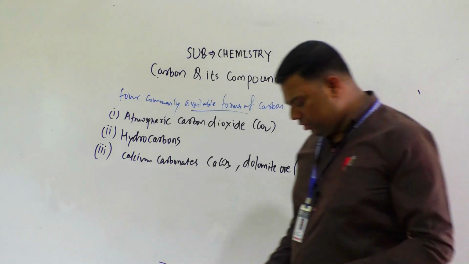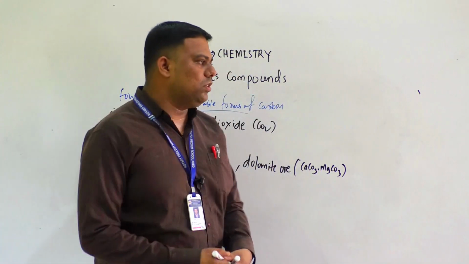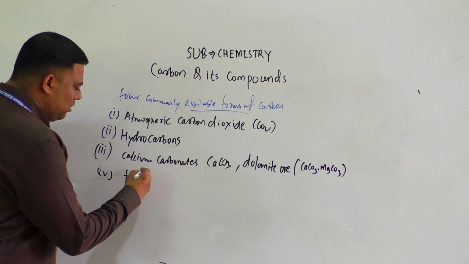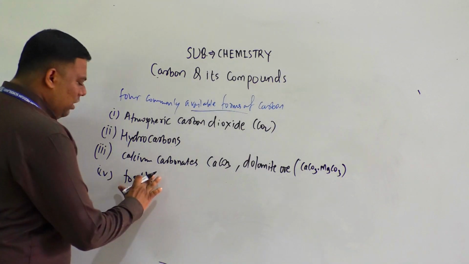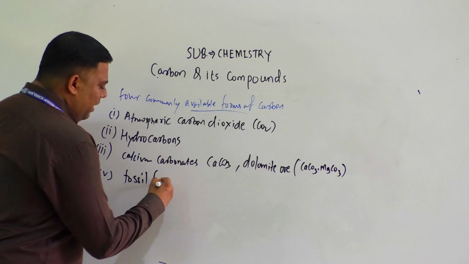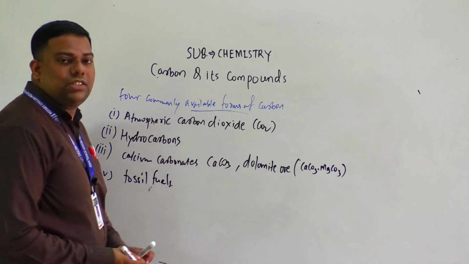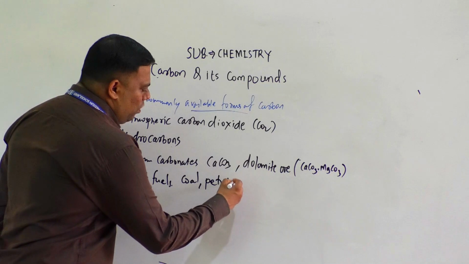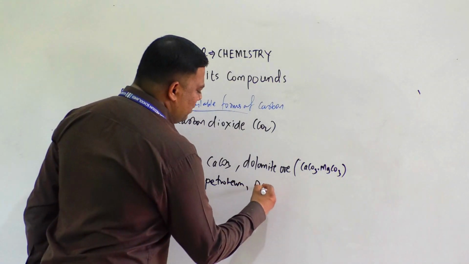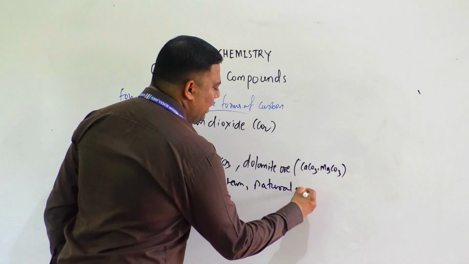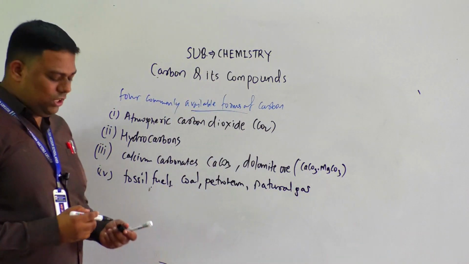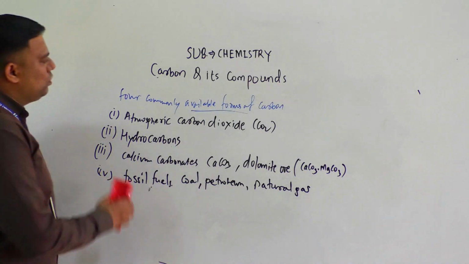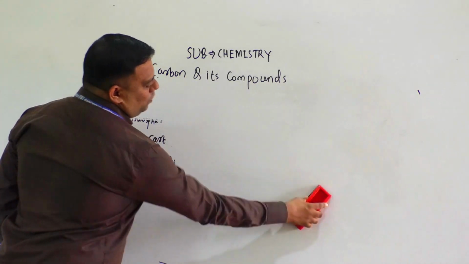And the fourth is fossil fuels. In fossil fuels come coal, then petroleum, then natural gas like CNG. So these are the four commonly available forms of carbon. Very much important, this part also.